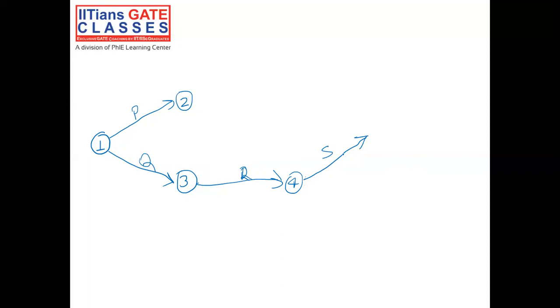but activity S needs not only R but P also.